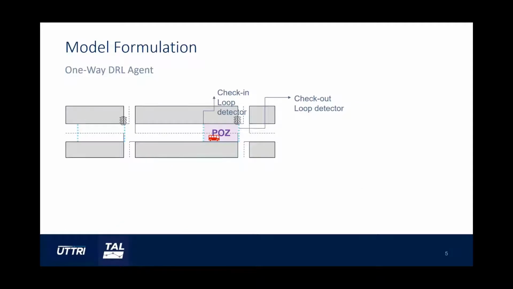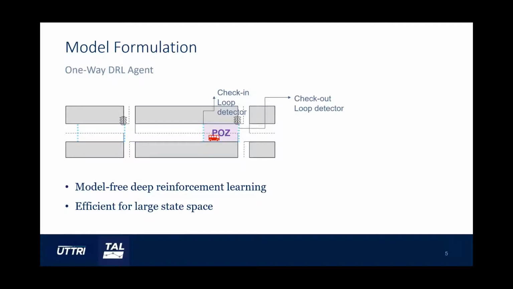So to solve this dual objective TSP optimization problem, we applied model-free deep reinforcement learning. Compared with tabular Q-learning, deep Q-learning is efficient for large state spaces. And we rely on the infrastructure that we have now in Toronto, which are the loop detectors, to collect transit and traffic data. So these data are used for online training of our deep reinforcement learning agent.